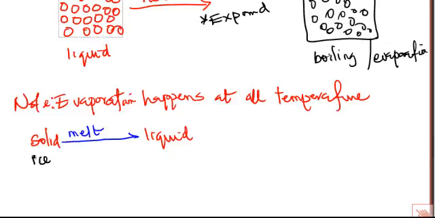I say ice, I say water. So liquid can also continue. We are trying to raise the temperature. For example, the temperature is like 0 degrees centigrade here. So when it melts, it becomes liquid. And then liquid will now evaporate. It now evaporates and becomes